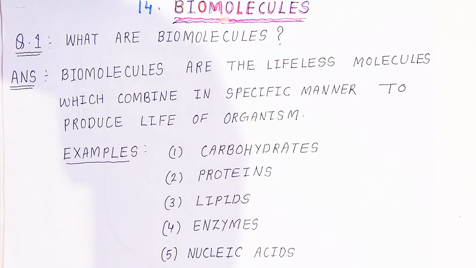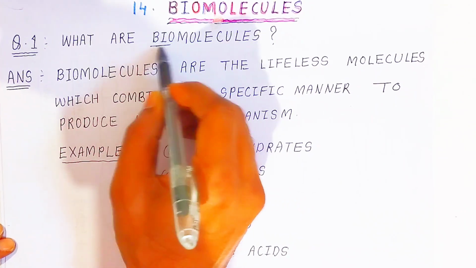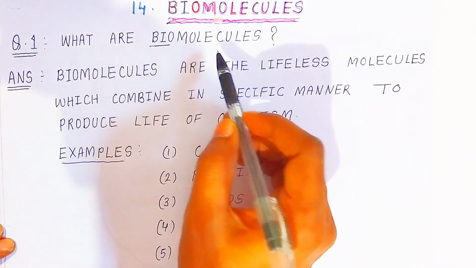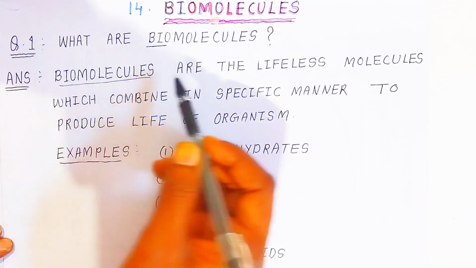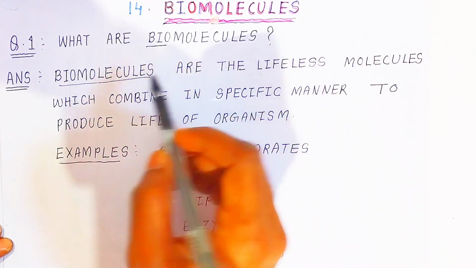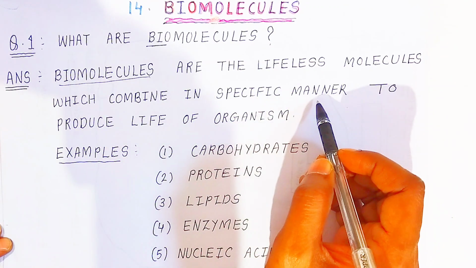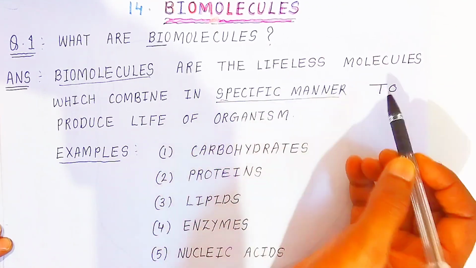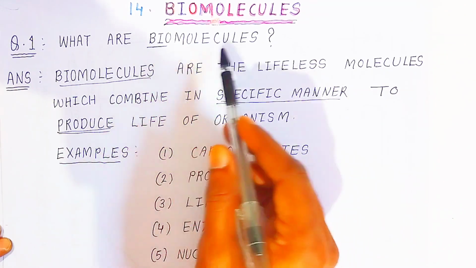Students, sometimes in examination they ask what are biomolecules. So this way you have to write the answer. What are biomolecules? Bio means something related with the life of the organism, so you have to start the answer from here only. Molecules are lifeless molecules, micromolecules, which combine in a specific manner to produce the life of the organism. They are called biomolecules.